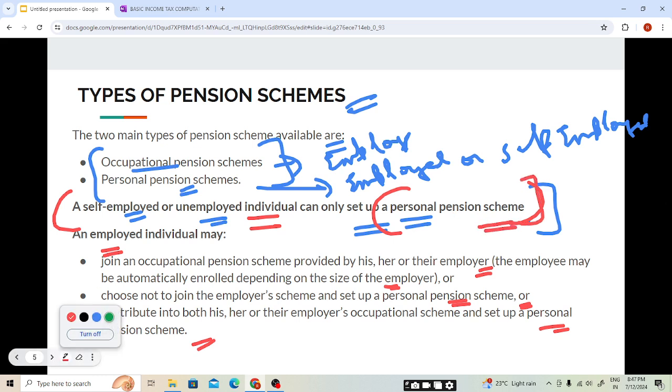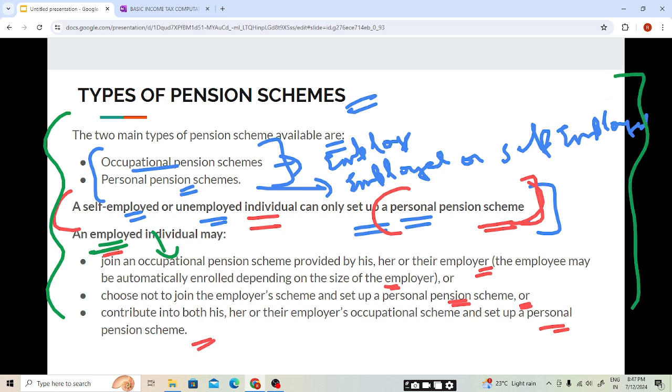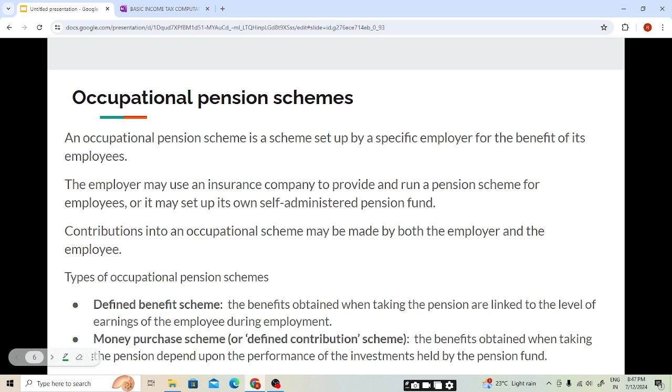But in case of an employed person, students, the employed person can contribute either into the occupational pension scheme, which is set up by his employer, or he can invest in the personal pension scheme, or he can invest in both the occupational pension scheme and the personal pension scheme. I hope this is also clear. This is also basic theory of this chapter, students. Now moving to our next slide, occupational pension schemes.